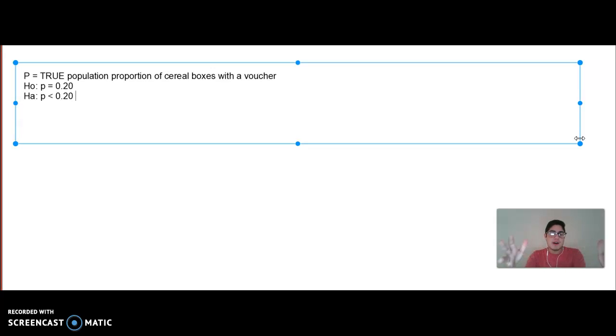So that's our alternative hypothesis and our null hypothesis. We are trying to see if there's evidence for or against the null. Now, we weren't given a level of significance, so just to be safe, we're going to use alpha equal to 0.05.